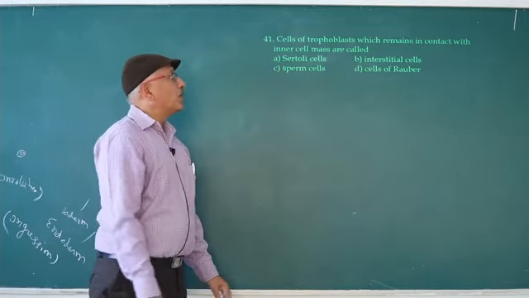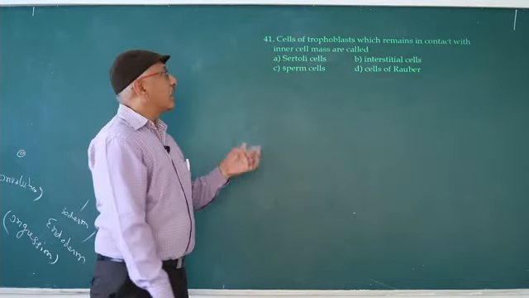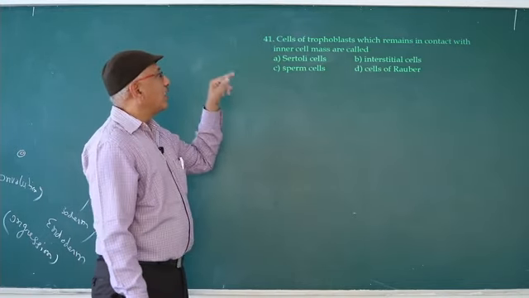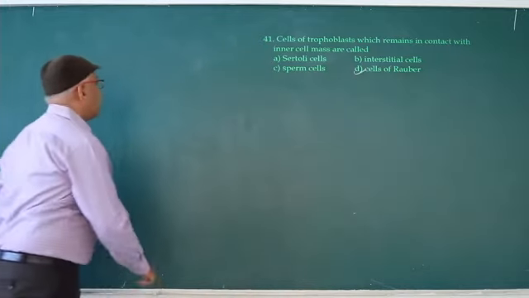Cells of trophoblast which remain in contact with inner cell mass are called cells of Rauber.